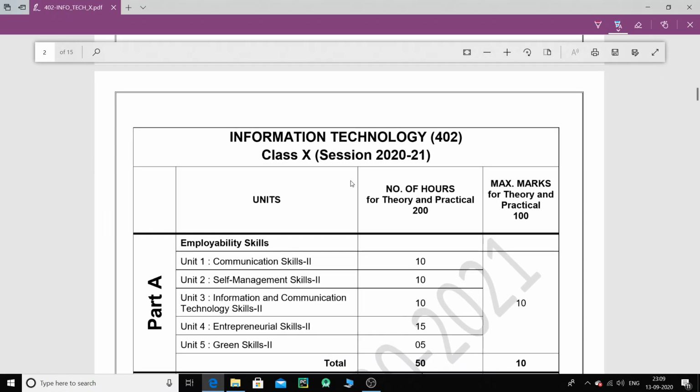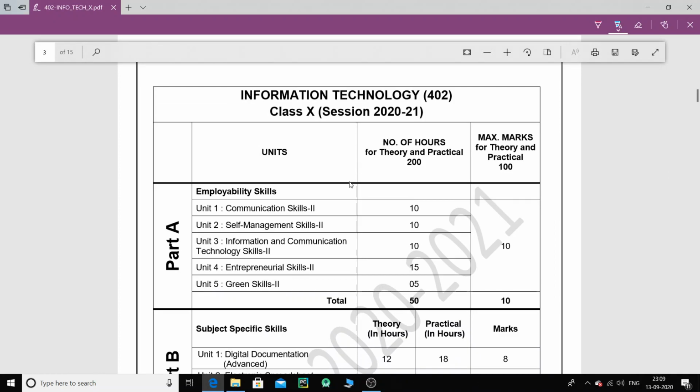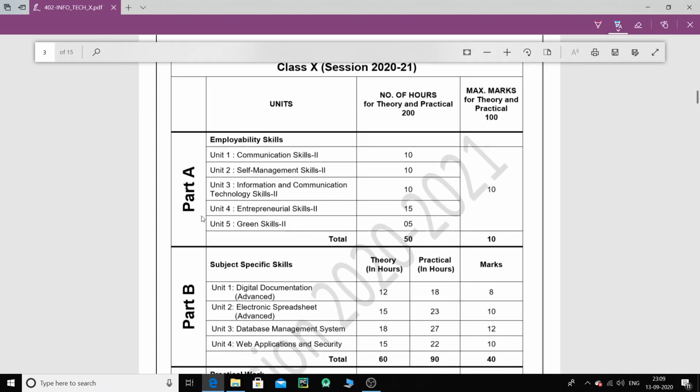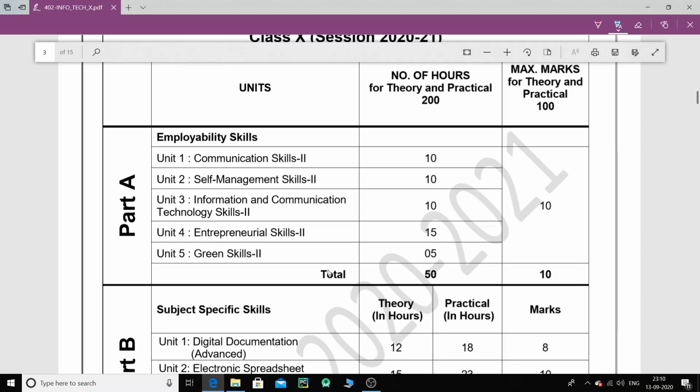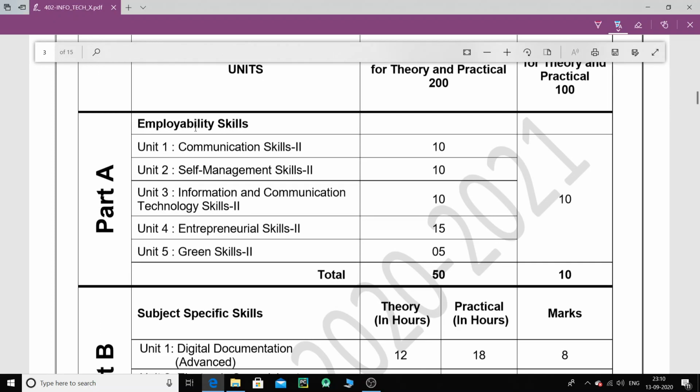Now we have two parts in this, part A and part B. I'm going to discuss part A first, and this part A is totally based on theory. This is something that you need to learn by heart, and these are the theory chapters that we have: communication skills, self-management skills. Children, these are the same chapters that we discussed in class 9, just a few extra things are there, but almost all of it is the same. You just have to read these chapters.